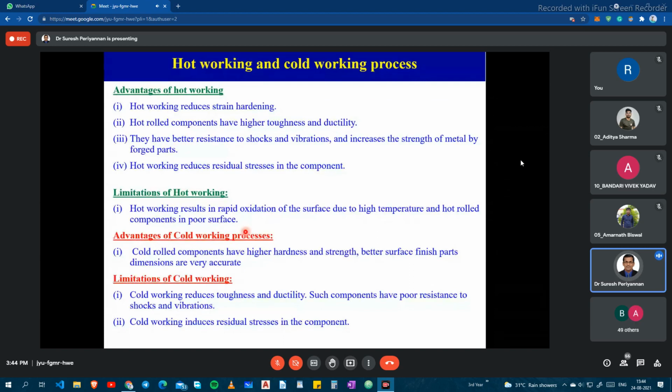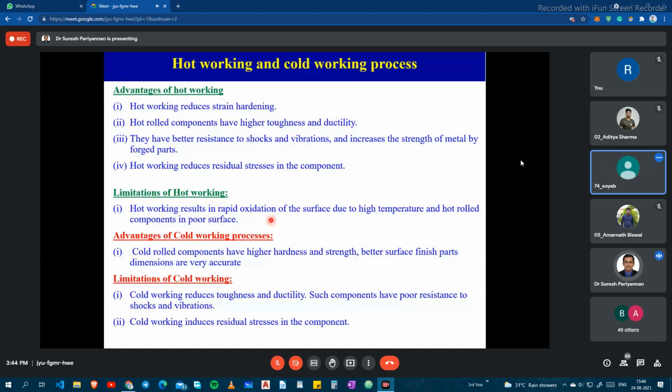You can obtain better surface finish in cold working. Internal stresses, where will they be relieved, in hot working or cold working? Someone tell me, please, I am confused. I think in hot working, sir. In hot working, internal stresses are relieved, right?